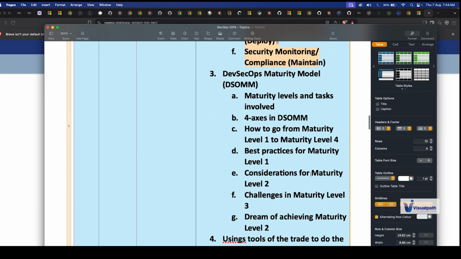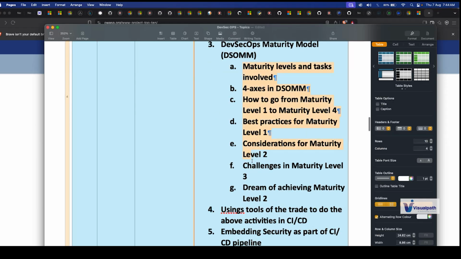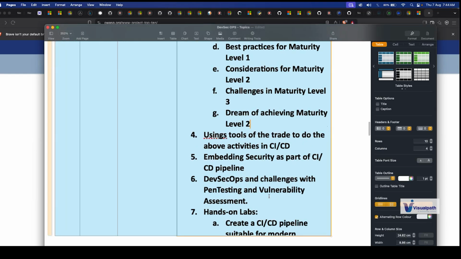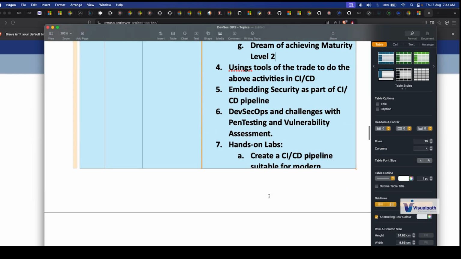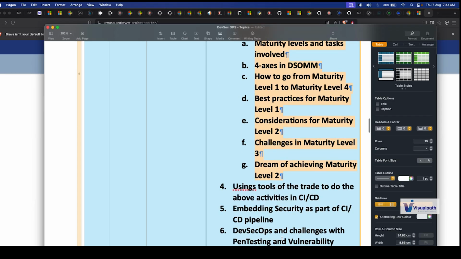Okay, so with the DevSecOps maturity model, we will understand all the paths and ways you can mature your DevSecOps implementation, or I would say your DevSecOps journey, in your company. We'll understand how you can implement that and achieve that in your setup. This part will be completely theory, because it is more about your understanding and how you will mature it in your organization.